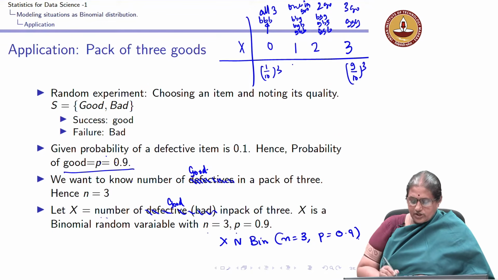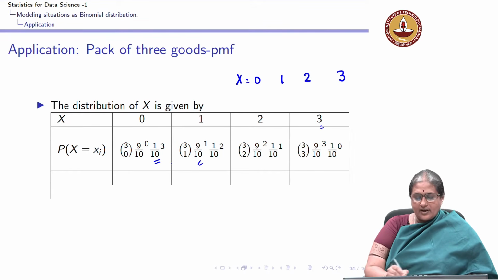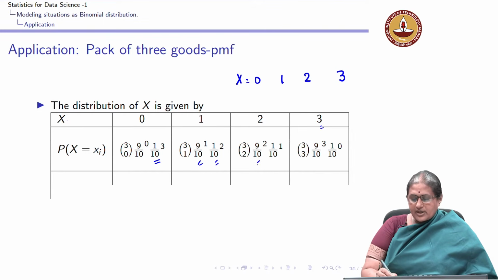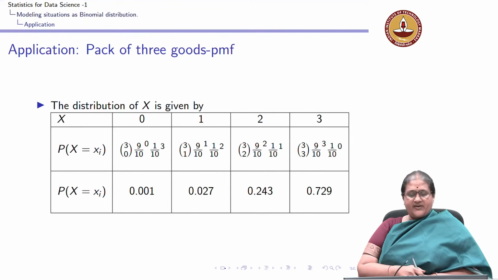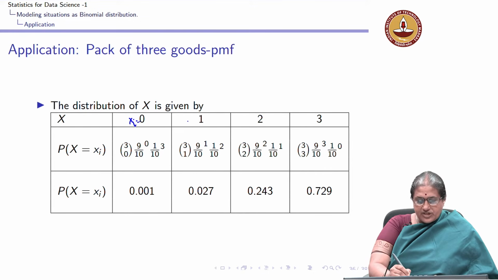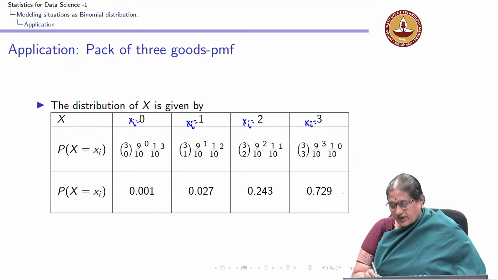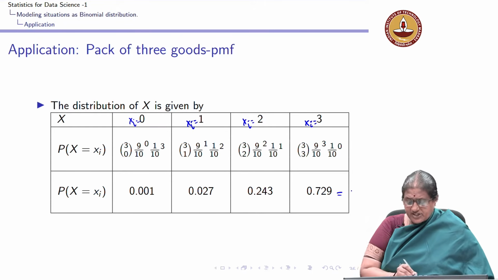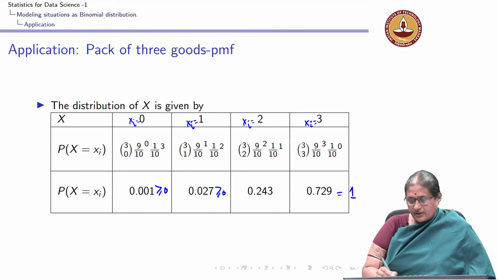And here this is going to be 3 choose 1, (9/10)^1 (1/10)^2, and so on, and on simplification I can see the probability that x equals xi, where xi takes the values 0, 1, 2 and 3, is given by this. You can verify it's a probability mass function by checking that this adds up to 1 and all of them are greater than or equal to 0.